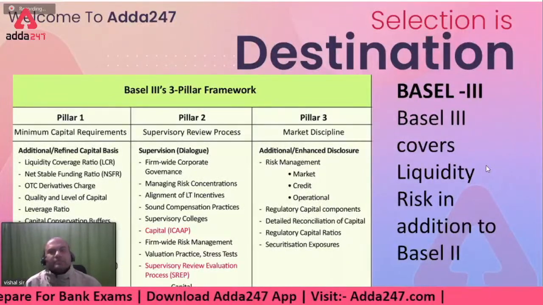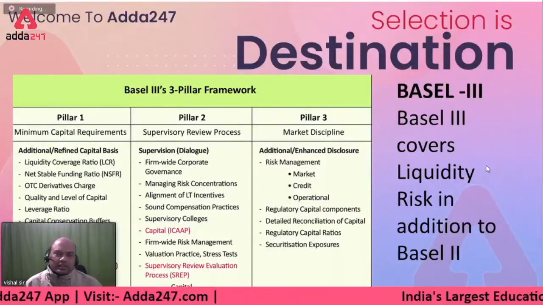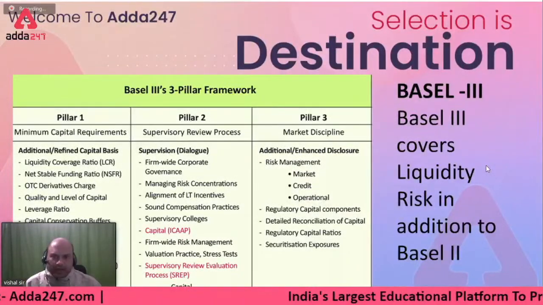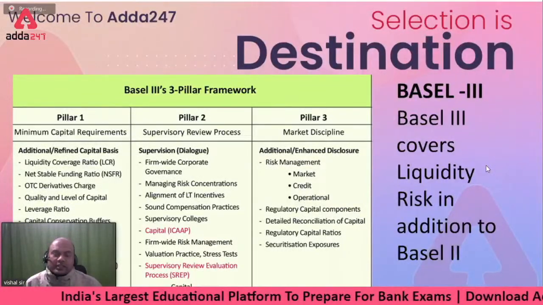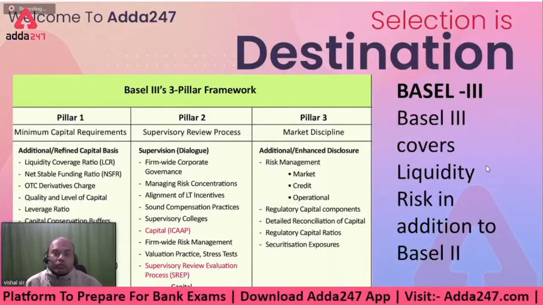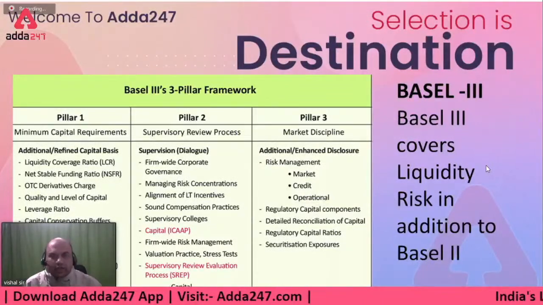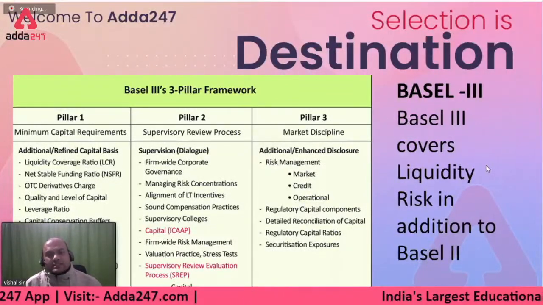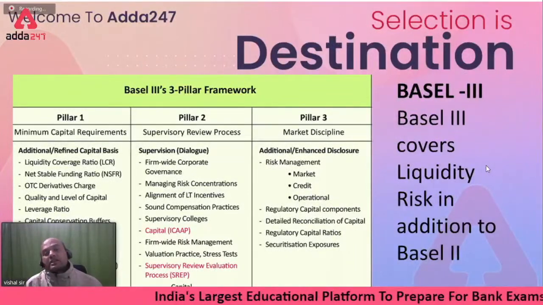So if somebody purchases warrants or some debt instruments from a financial institution and that institution collapses, then the paper which you have purchased becomes zero. That's why the whole banking system or financial system is in trouble. So that is the major crux of Basel III,